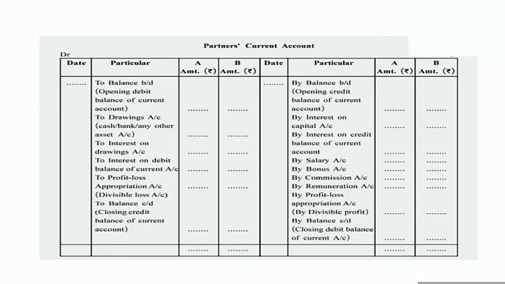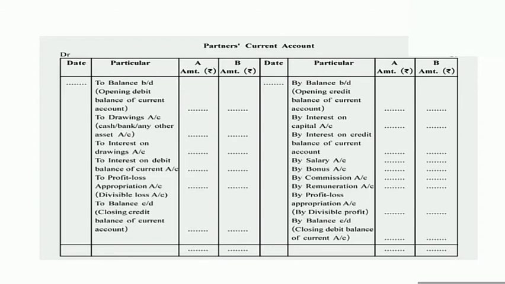Commission. If any commission is paid by the firm to the partner, then it will be recorded on the credit side of partner's current account in the column of partner. Then remuneration. If remuneration is paid by the firm to the partners, then it will be recorded on the credit side of partner's current account, in A and B.